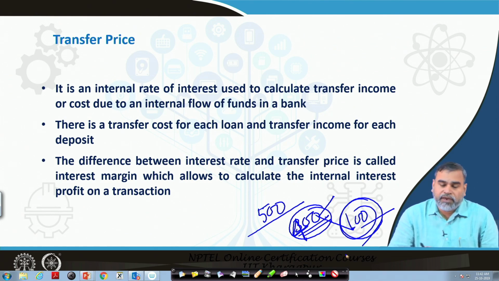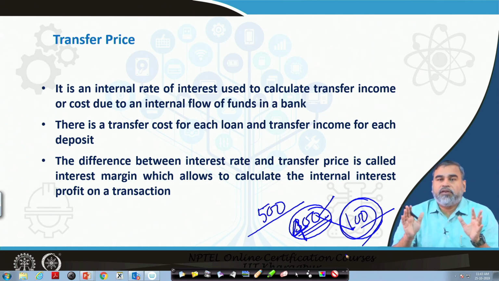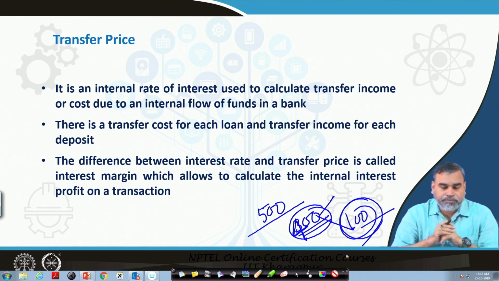So, the rate of interest which is charged to get that fund is nothing but the transfer price. It is an internal rate of interest used to calculate the transfer income or the cost due to an internal flow of funds of a bank. It can happen between different branches. It can also happen between lenders and borrowers within the banking system. It is basically internal cash flow, and we are trying to price that asset in the system.